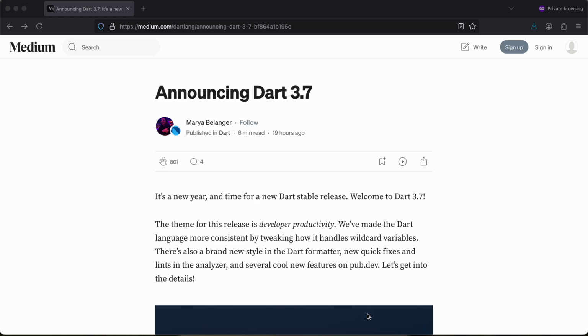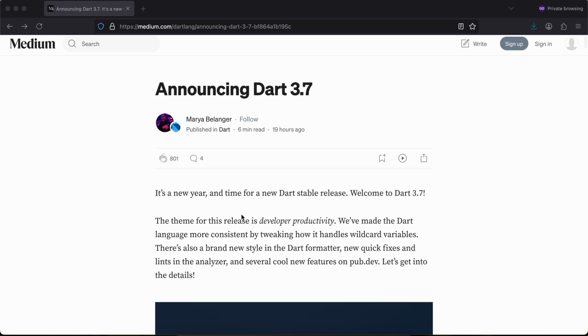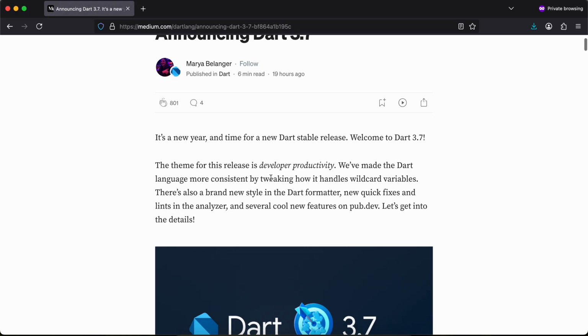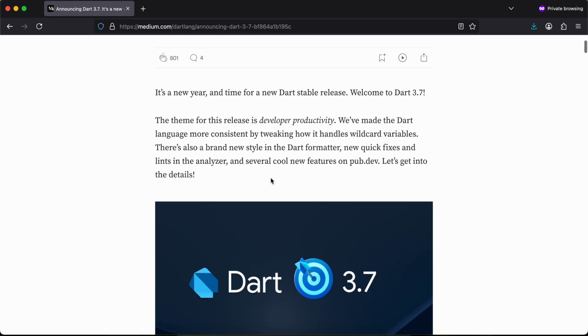Hello everyone. So Dart 3.7 was just released. Let's go through the blog post. It's a new year and time for a new Dart stable release. Welcome to Dart 3.7. The theme for this release is developer productivity.